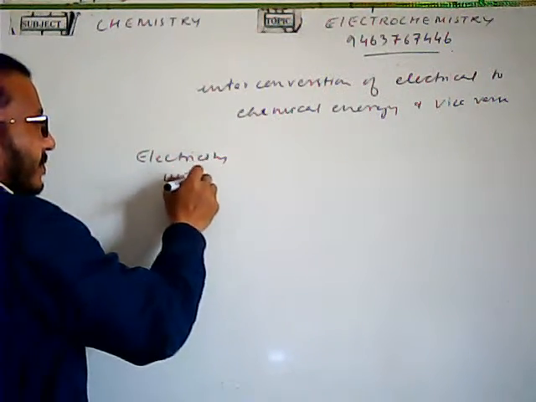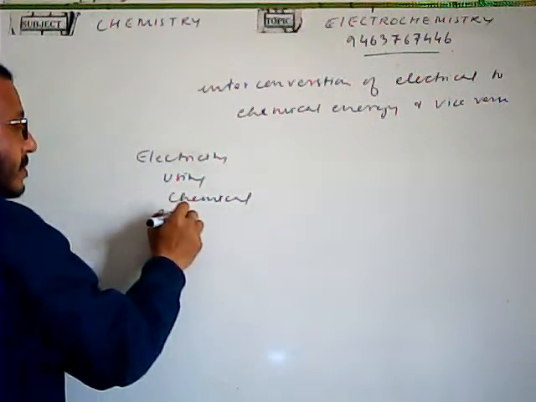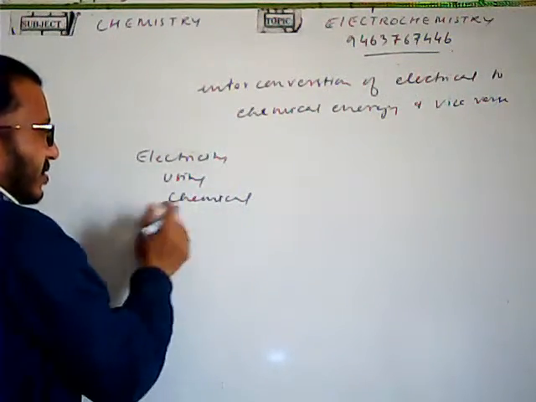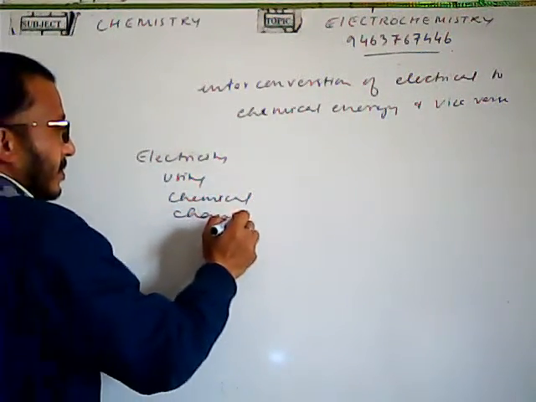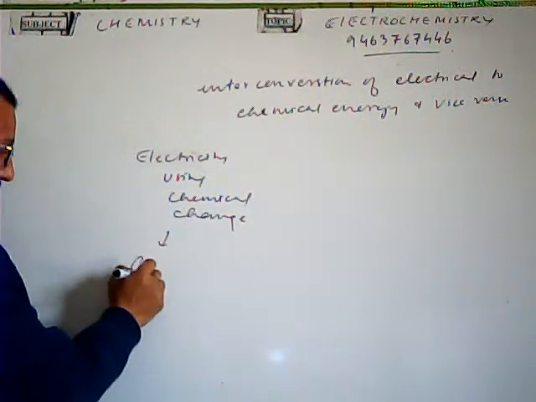Now, when we generate electricity using chemical energy, or using the chemical change, normally this is done in the case of your galvanic cell.